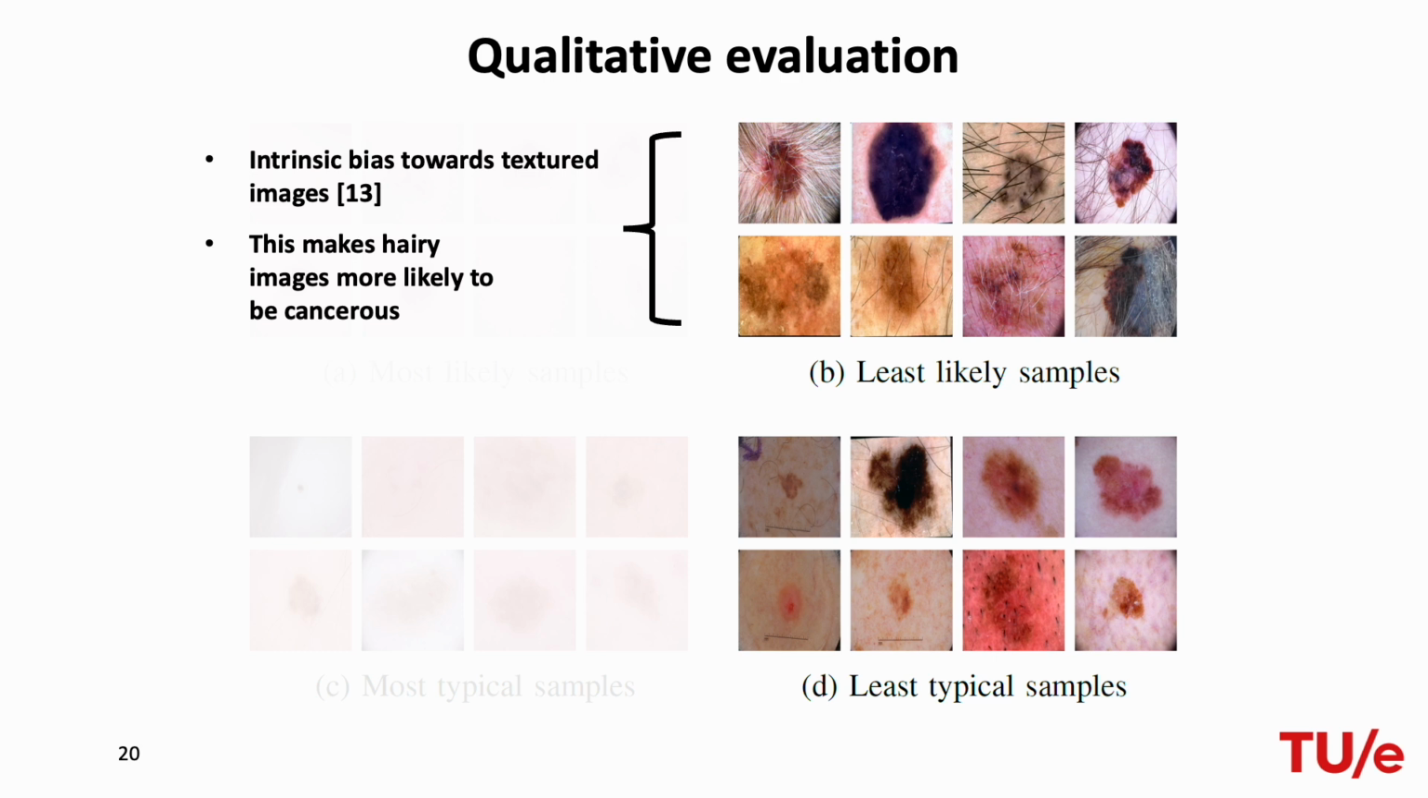The least likely samples show an intrinsic bias of textures, which are hairy images in the case of the ISIC dataset, which also matches findings of previous work. The least typical samples seem to capture the malignancy more.